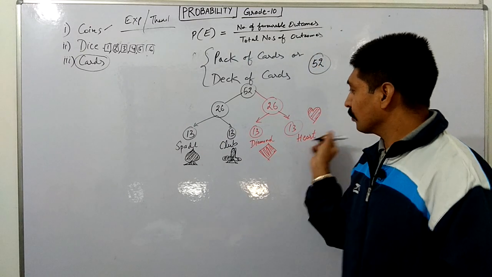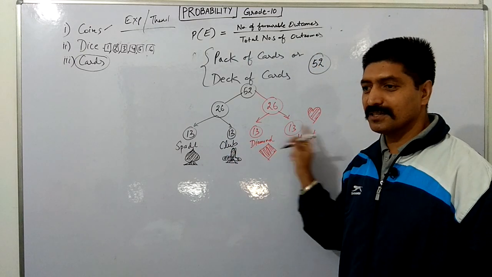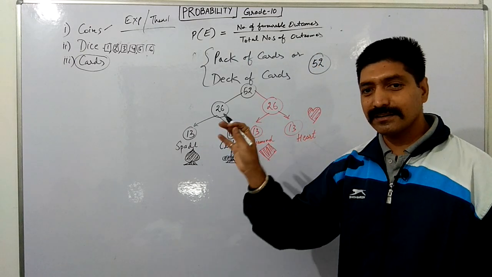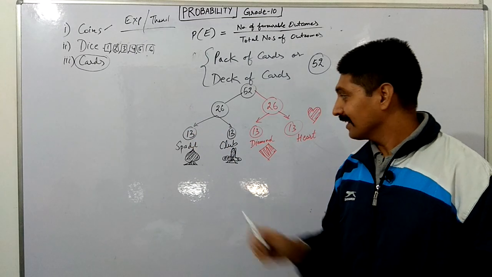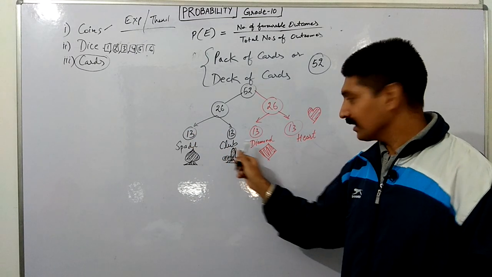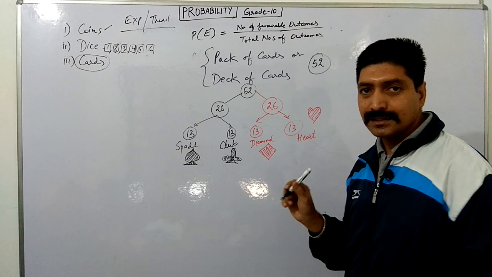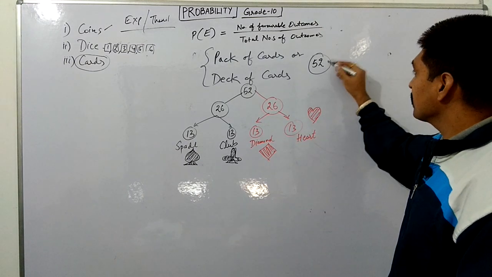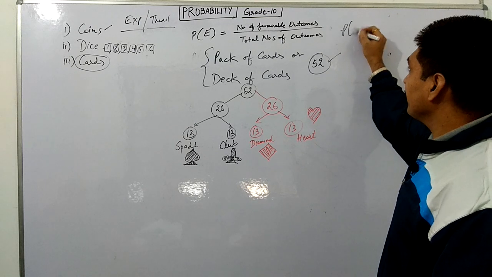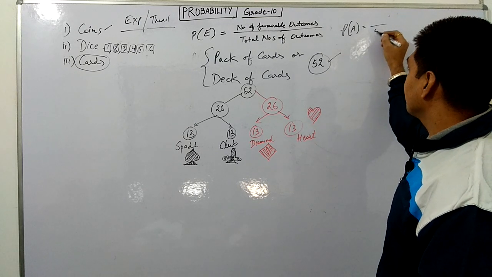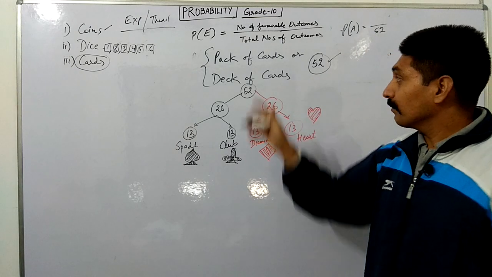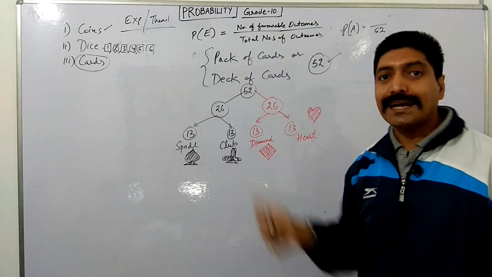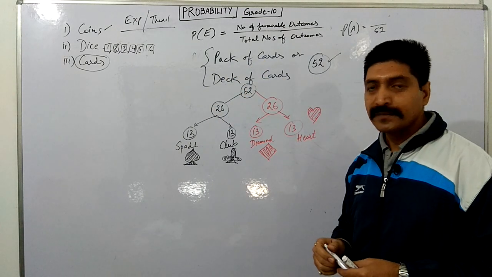So how many total cards? 13 plus 13 plus 13 plus 13. Red cards 26, black cards 26. Then spade 13, club 13, and diamond 13, heart 13. So total 52. Whenever we are going for the probability, the sample space is 52. The probability of any event A, always we are going for the 52 cards. If we are talking about a pack or deck, it is written here.